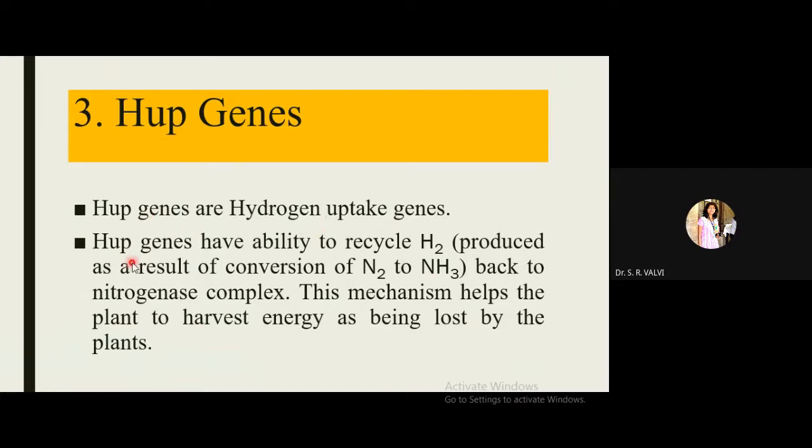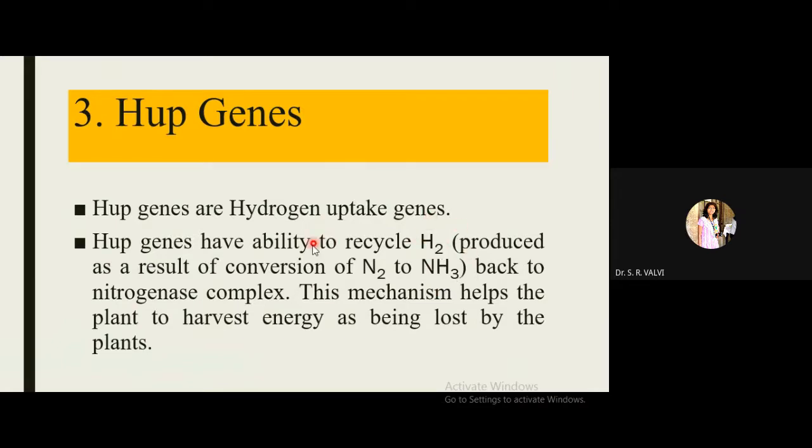So hup genes have the ability to recycle H2 back to the nitrogenase complex, and this mechanism helps the plant to harvest energy. As I have mentioned, H2 is produced during the conversion of N2 to NH3. Go back to my explanation of the nitrogenase complex, where I mentioned that. If this H2 remains there, then nitrogenase activity will not be carried out. So H2 should be removed, and who takes up this H2?